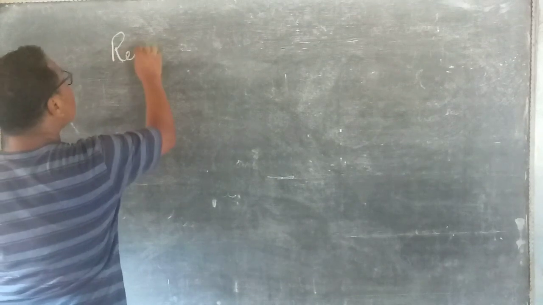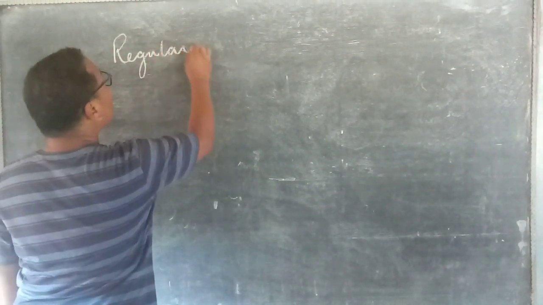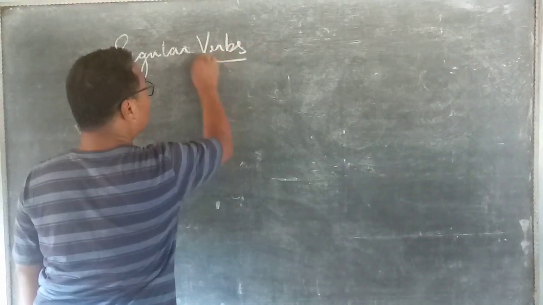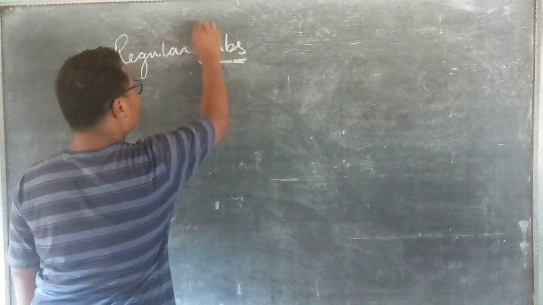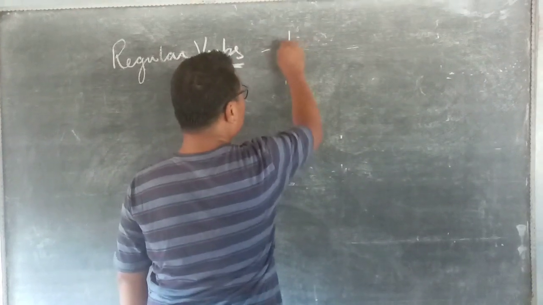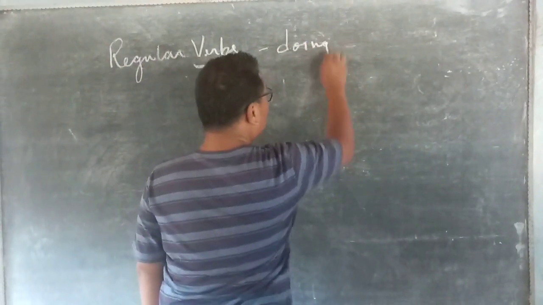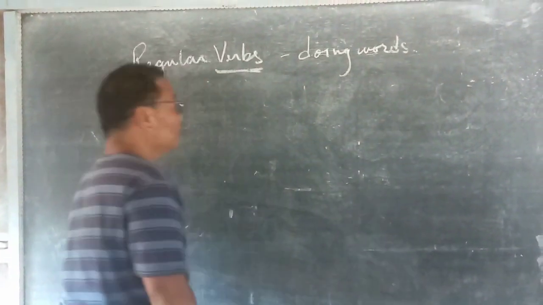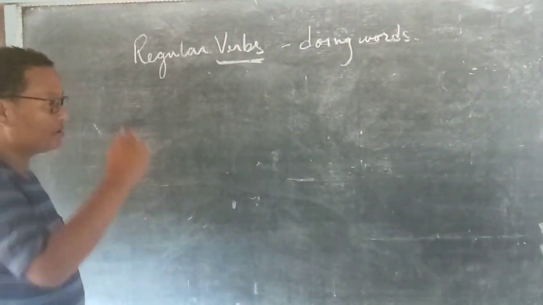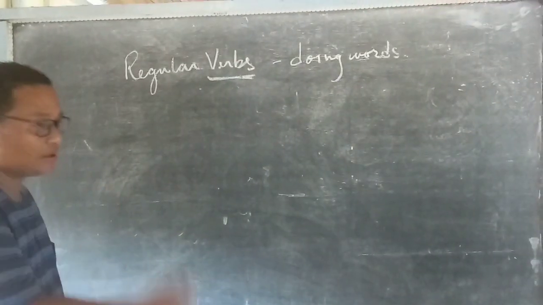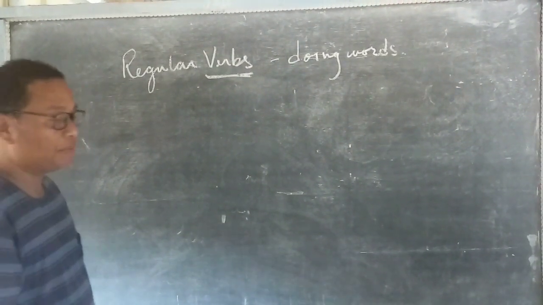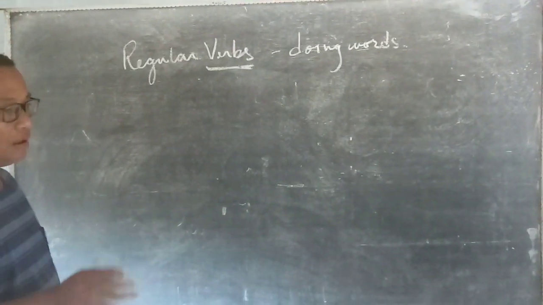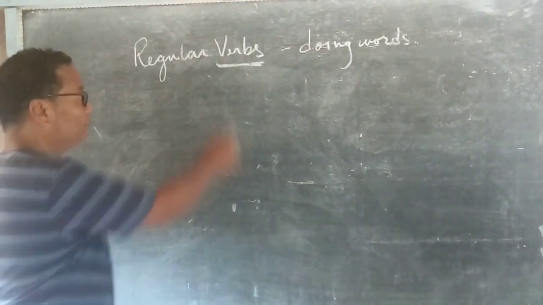First, regular verbs. As we all know what verbs are, verbs are doing words. That's the simplest definition of verbs. For example, sit. Sit is doing something. Walk is doing something. Talk is doing something. Write is doing something. Sit, walk, talk, write, these are verbs.